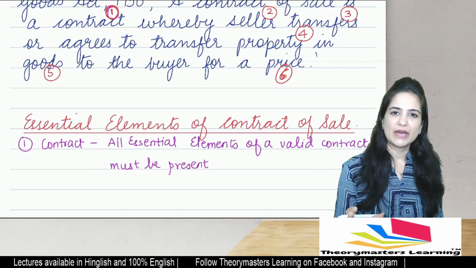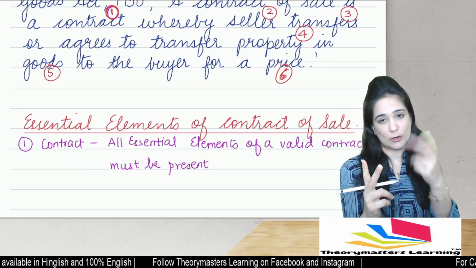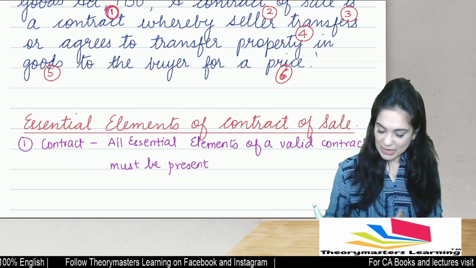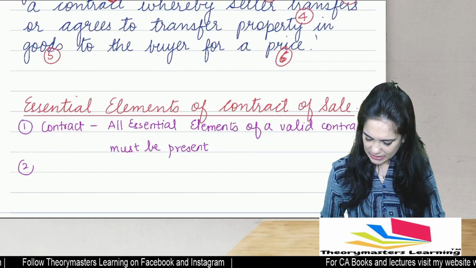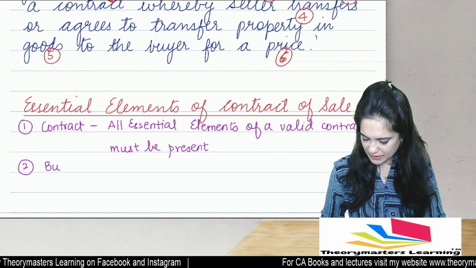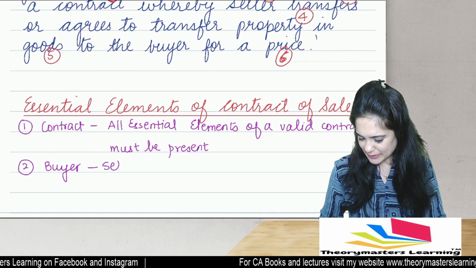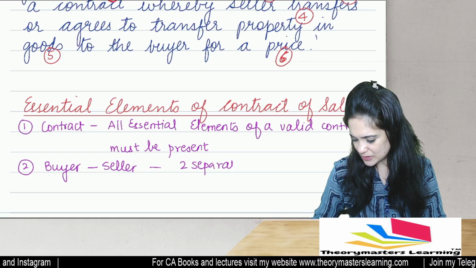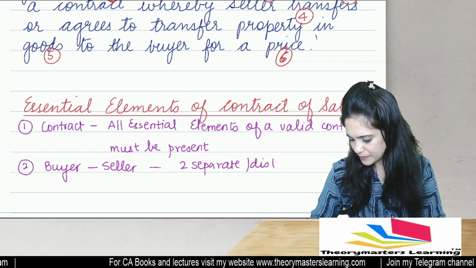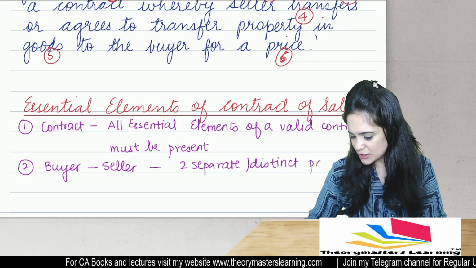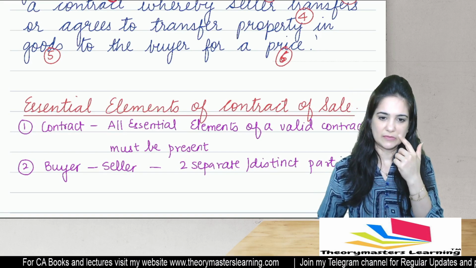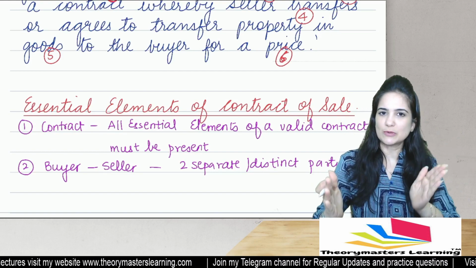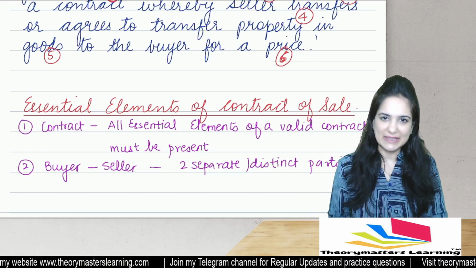So in a contract, we need two parties. In a contract of sale, those two parties are buyer and seller. They are two separate, distinct parties. So you cannot buy your own goods. You cannot sell the goods to yourself. You need two different parties, one who sells the goods and other who buys the goods.